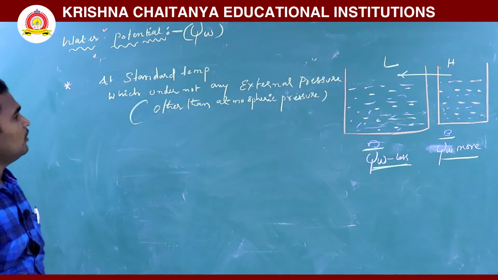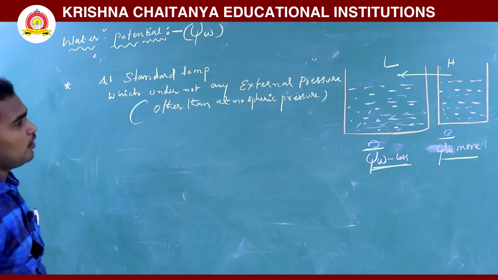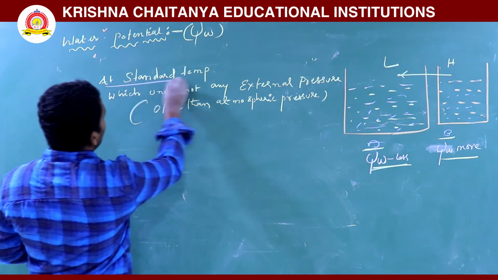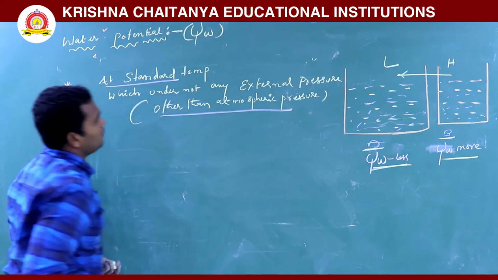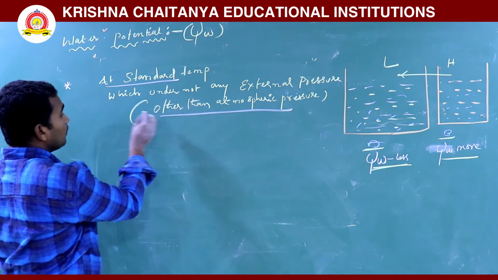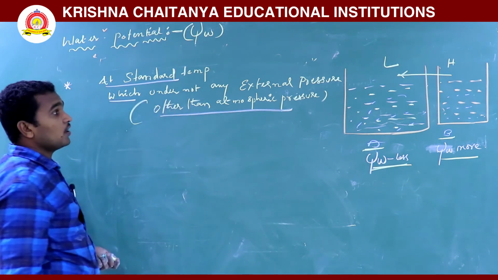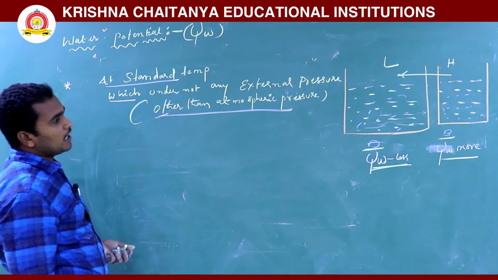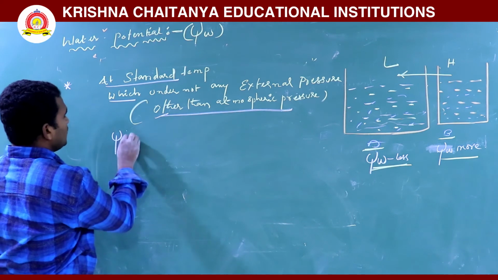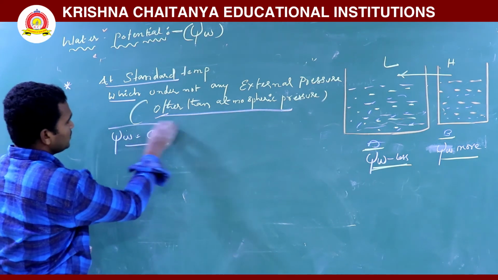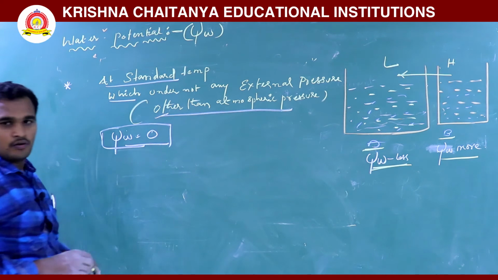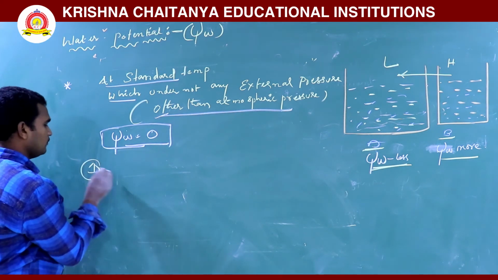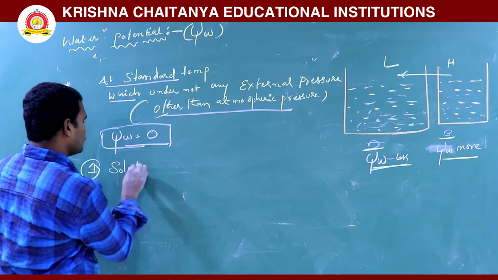But if you apply external pressure, the water potential will be increasing. So at a standard temperature and other than atmospheric pressure, what happened? Under no external pressure, that is nothing but atmospheric pressure, water potential is 0. Water potential is not changed, that is 0. See here, first one is solute potential.